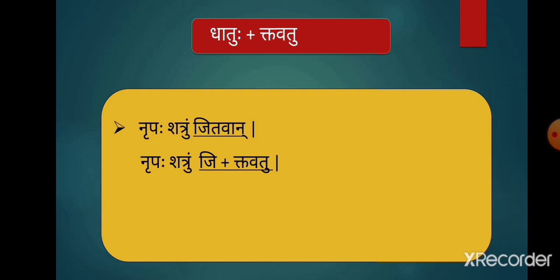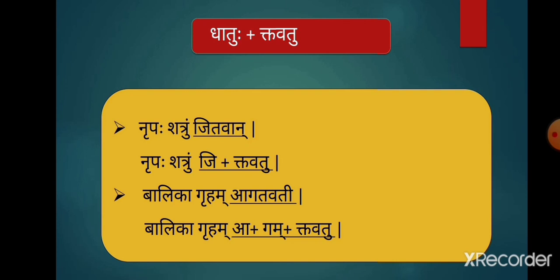Let's see one more question. Balika Gruham Agatavati. The underlined form is Agatavati and the answer is Balika Gruham A plus Gam plus Tavatu. I hope the concept is clear to you all.